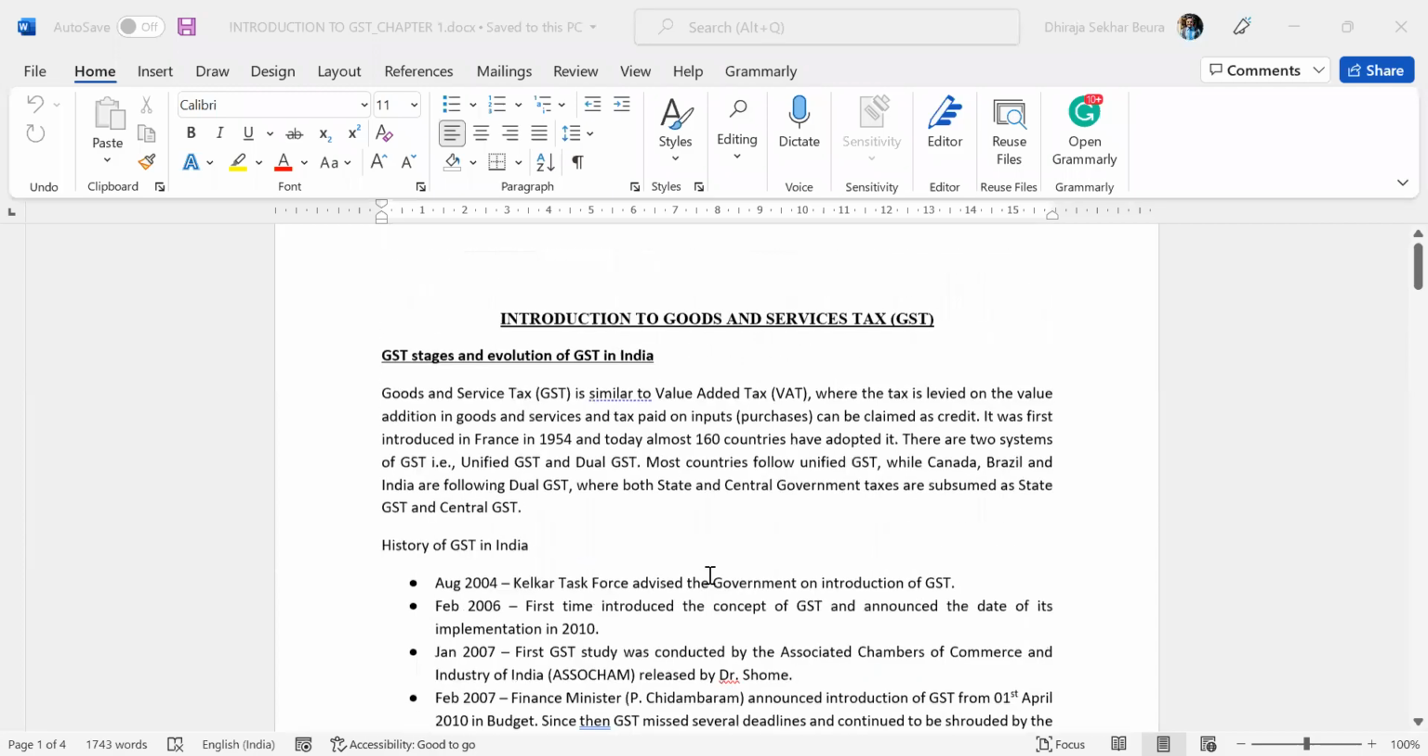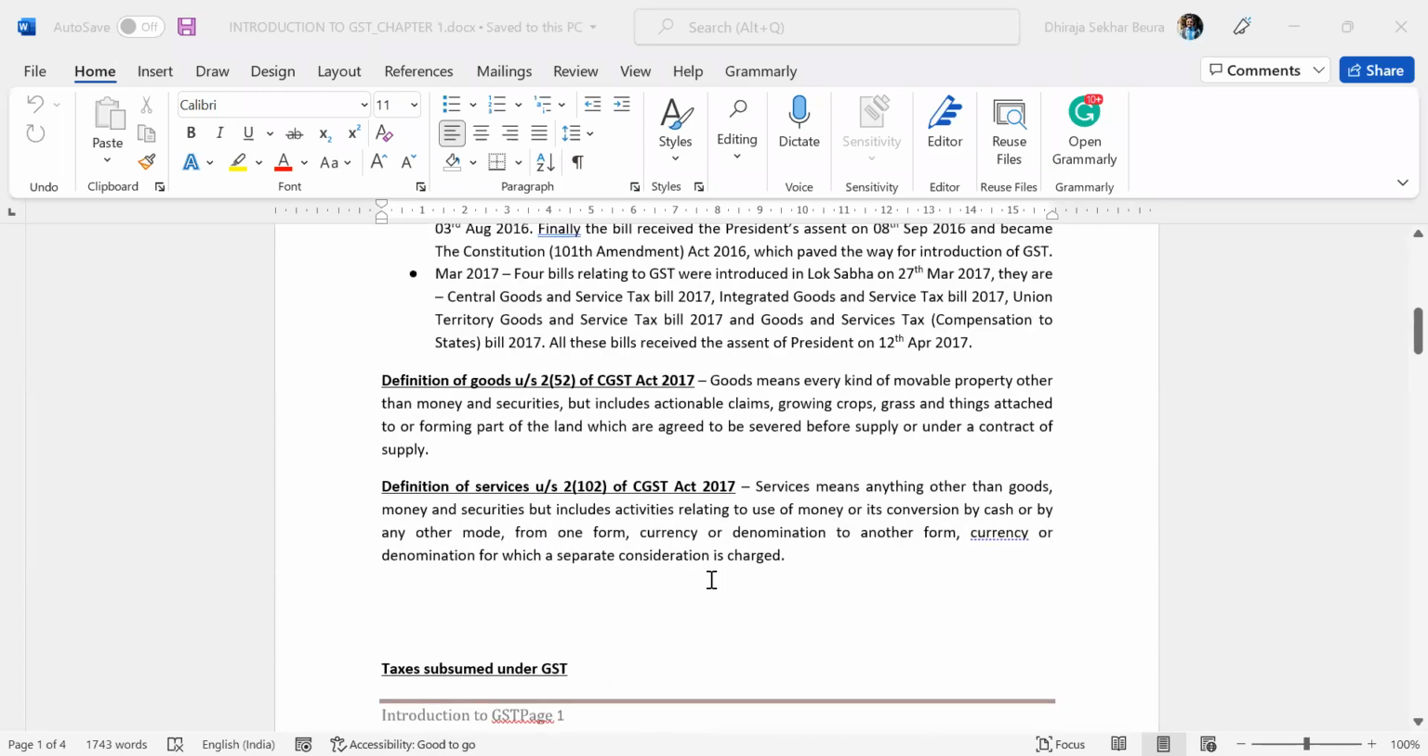Okay, so the two things that I want to discuss in the definitions in chapter 1 are the definition of goods and the definition of services. This was comprehensively discussed in the class. The definition of goods reads: goods means every kind of movable property other than money and securities. Important to remember, other than money and securities, but includes actionable claims, growing crops, grass, and things attached to or forming part of the land, which are agreed to be severed before supply or under a contract to supply. If you don't remember the last few words, that's fine.